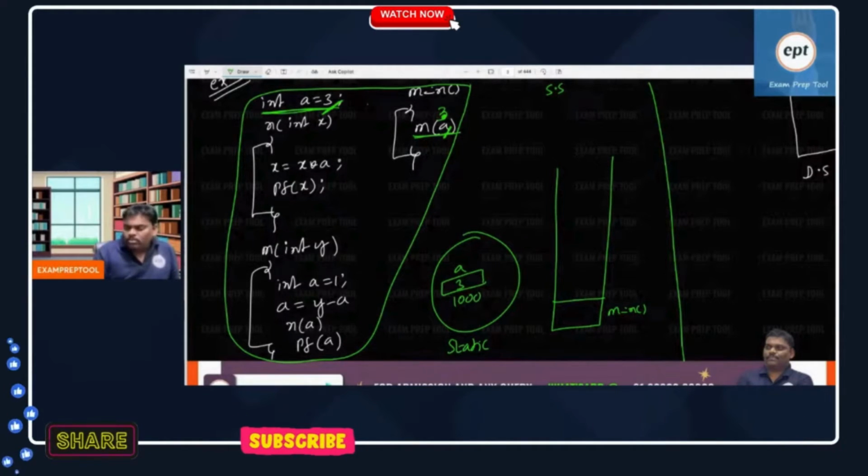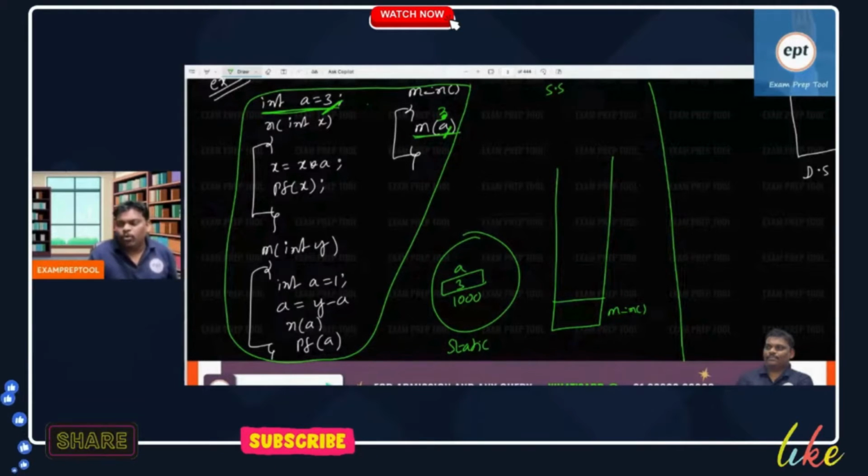Remember everyone, program execution will start from main. Main itself has a free variable. Before main, who is there? Only the static area.